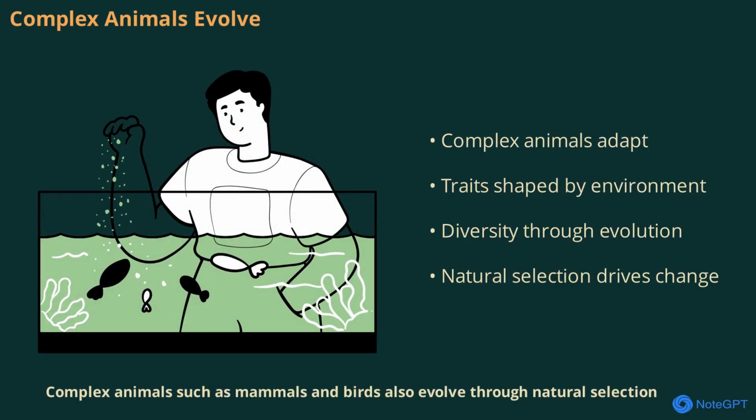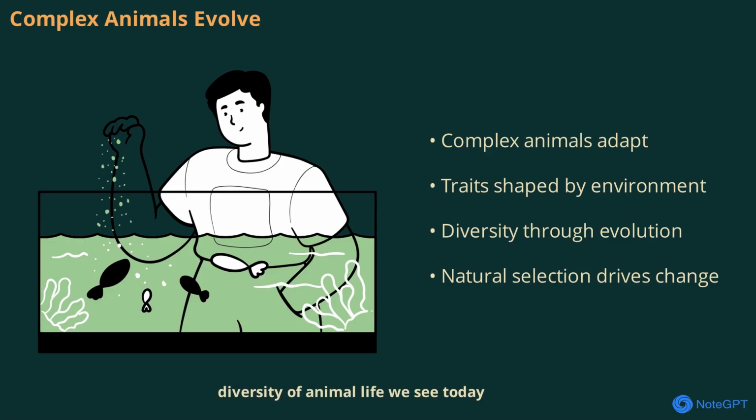Complex animals such as mammals and birds also evolve through natural selection. Their traits, behaviors, and abilities are shaped by the environment and the challenges they face. Over millions of years, these adaptations have led to the incredible diversity of animal life we see today. Natural selection is the driving force behind this ongoing process.